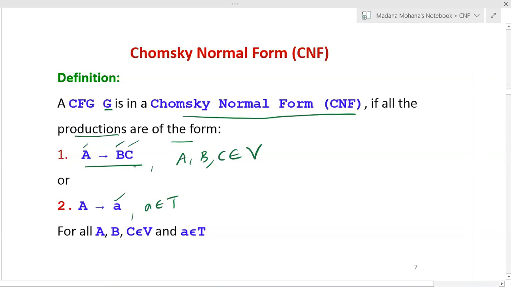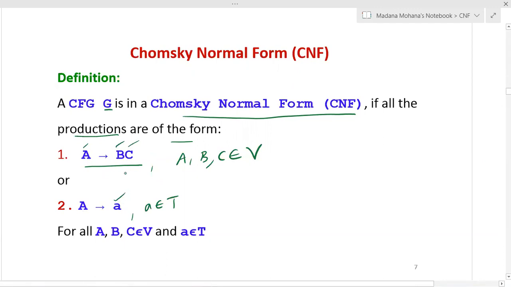So all the productions of the context-free grammar are of any one of these two forms. The first one is where the right hand side length is restricted, with only two variables on the right hand side of the production. Or the right hand side contains only a single terminal. If every production is of one of these two forms, then you can say the grammar is in Chomsky normal form.